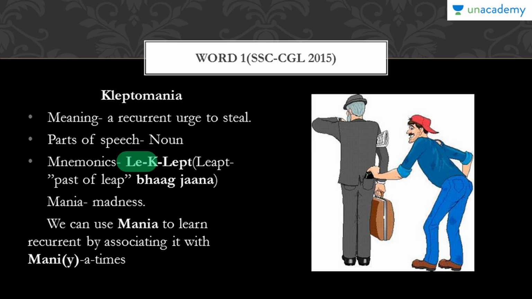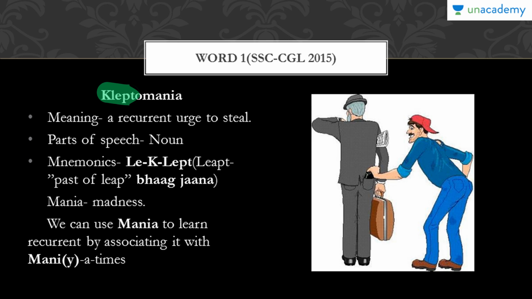So when you hear this word kleptomania, the very first thing that will strike you is this central word lept, and lept signifies running away with somebody's possession. So that is stealing. This is how we are going to connect this word with stealing and running away.